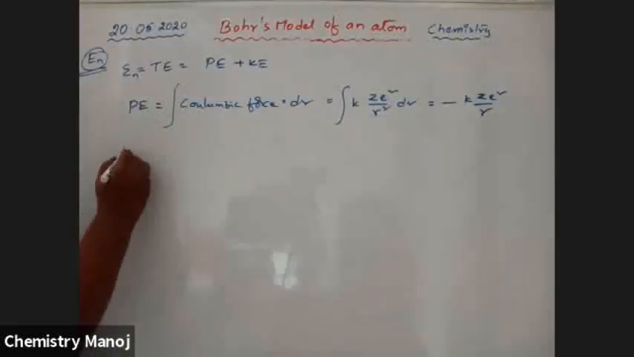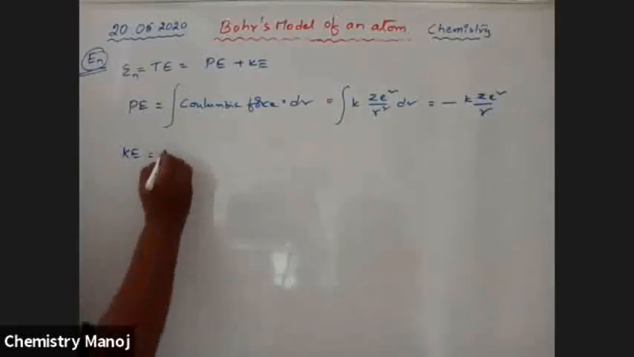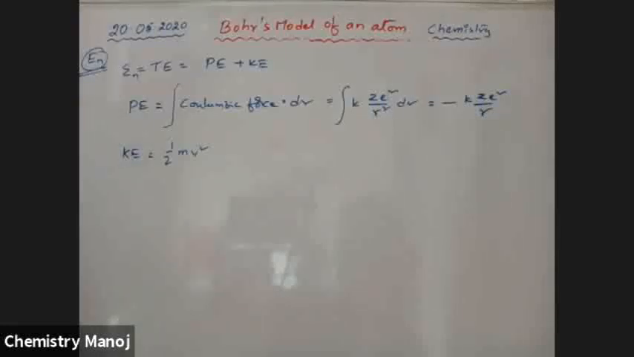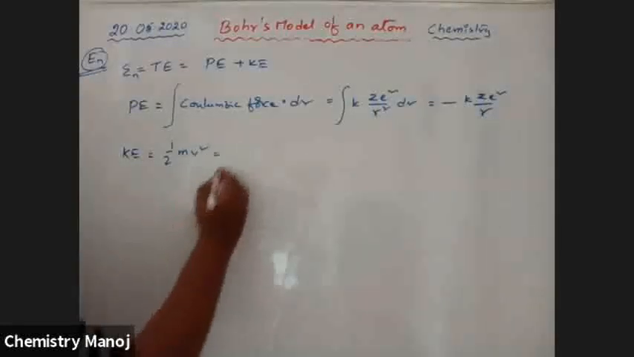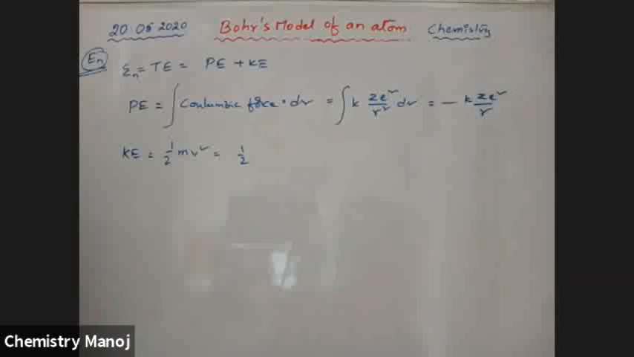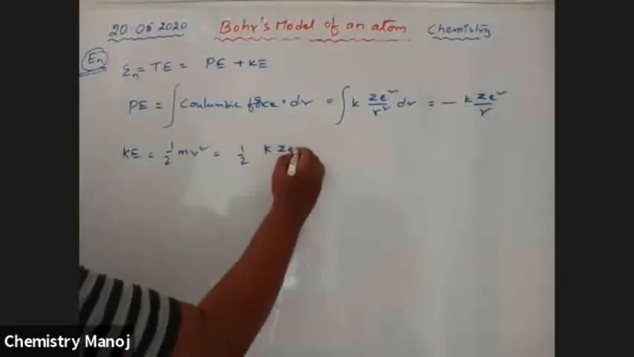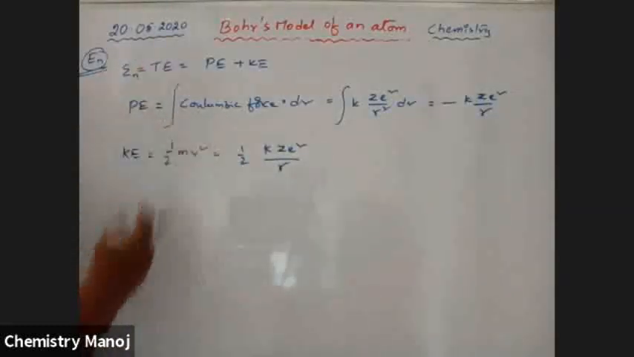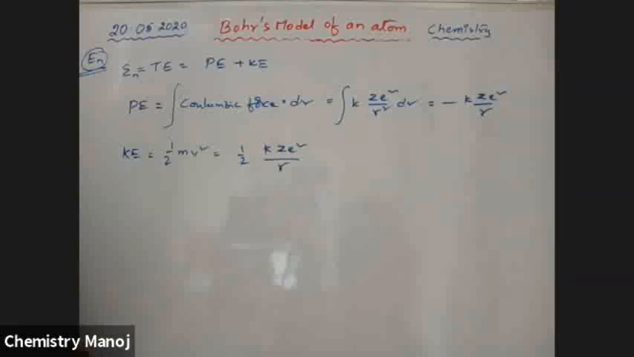Now, kinetic energy KE is equal to half mv square. But mv square is equal to K Ze square by r, from the previous knowledge, the radius derivation. So kinetic energy is half K Ze square by r. Potential energy and kinetic energy, here we are going to calculate.